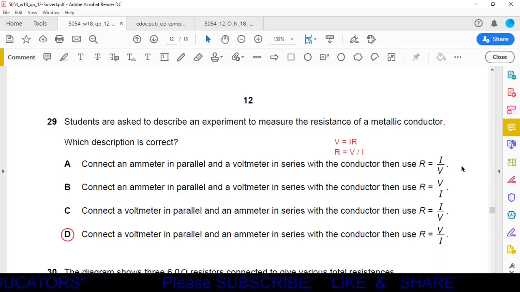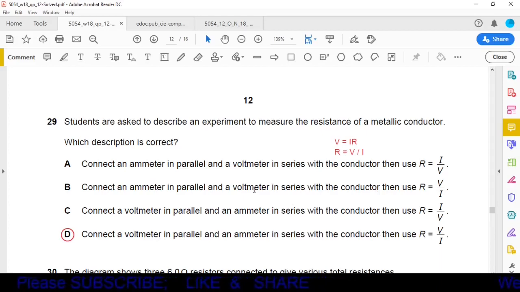Now we have to check in which options R is equal to V over I is given. It is given in option B and also in option D. In option A and option C, it is given R is equal to I over V, but according to Ohm's law, R is equal to V over I. So now option B and option D are the possible options. We have to check option B and option D only.